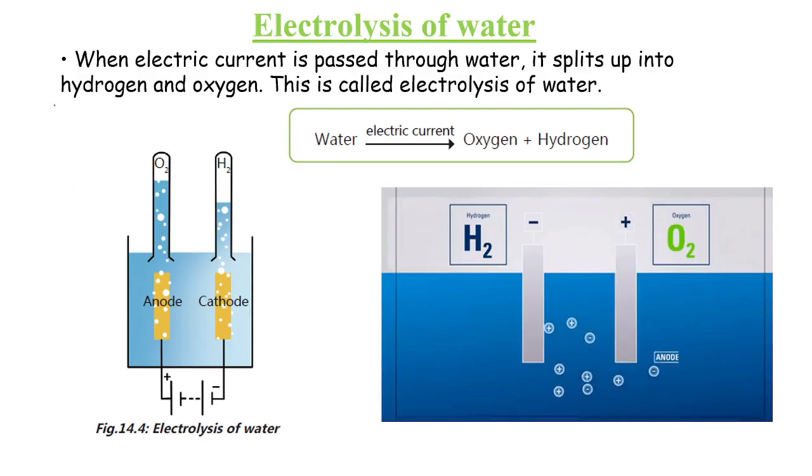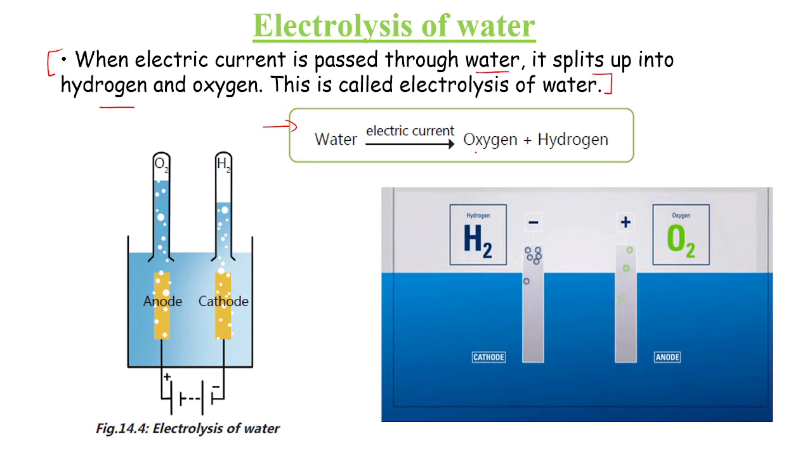Let us summarize the reaction. When electric current is passed through water, it splits into, as I already told you, hydrogen and oxygen. The process is termed electrolysis of water. That's a word equation. So water, when electric current is allowed to pass through it, splits up into oxygen and hydrogen. That's how you write a word equation.